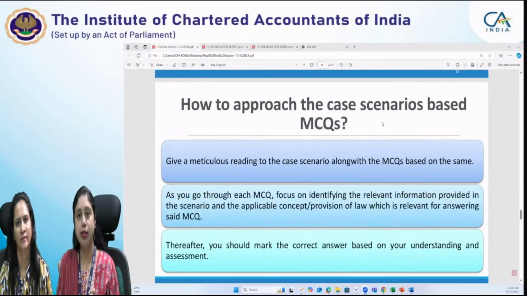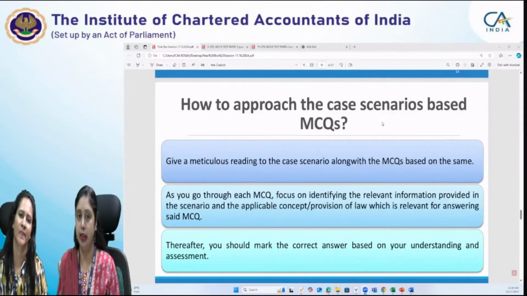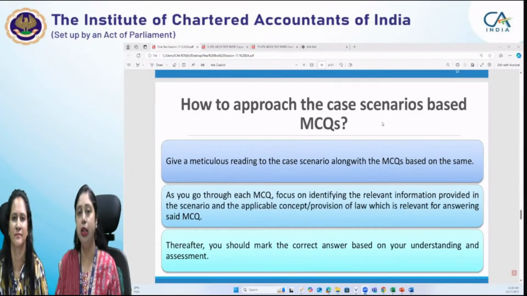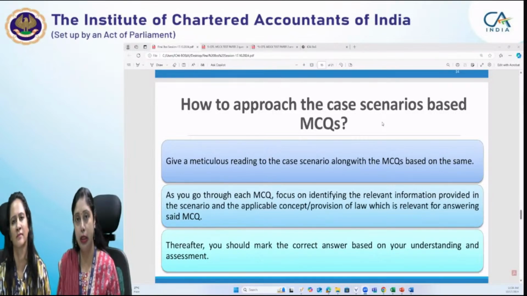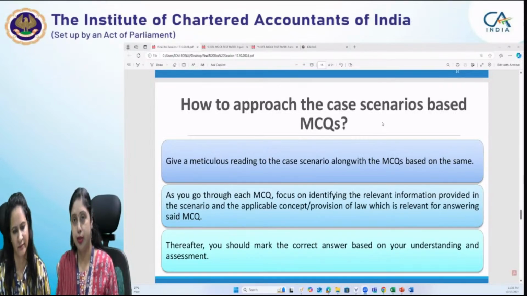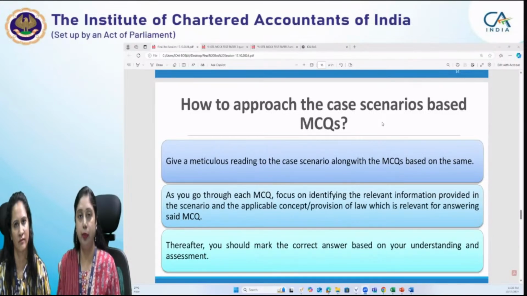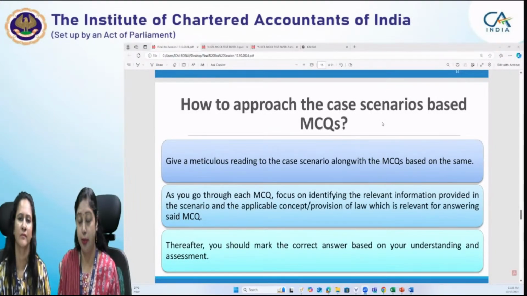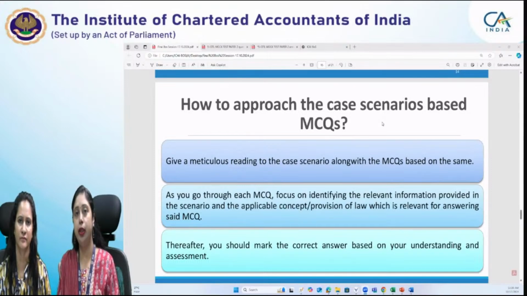So what we would suggest is that when you are reading the case scenario for the first time, just focus on the facts, that is, what information is given to you. If the provision comes to you instantly, that is fine, but don't spend time recalling the provision at the time of reading the case scenario. Just go through the information given. Then go through the questions, because sometimes a particular expense is given to you, and you feel ITC provision will be there, then you feel RCM is also there, but the question has asked you something else for that particular item. So instead of wasting time recalling all the provisions related to that entry, go through the scenario, then go through the questions.